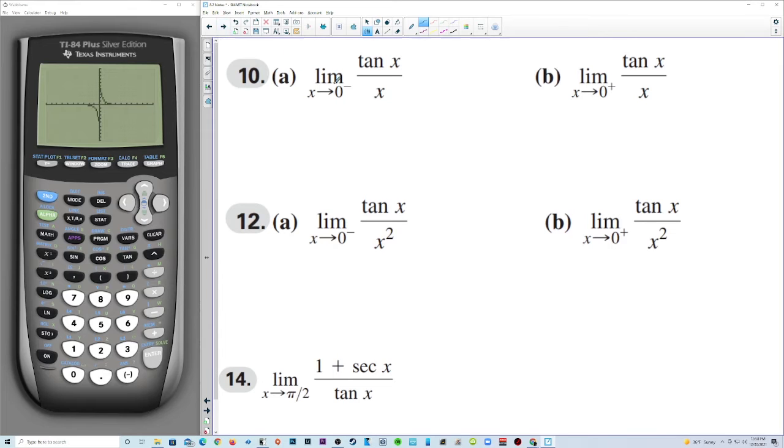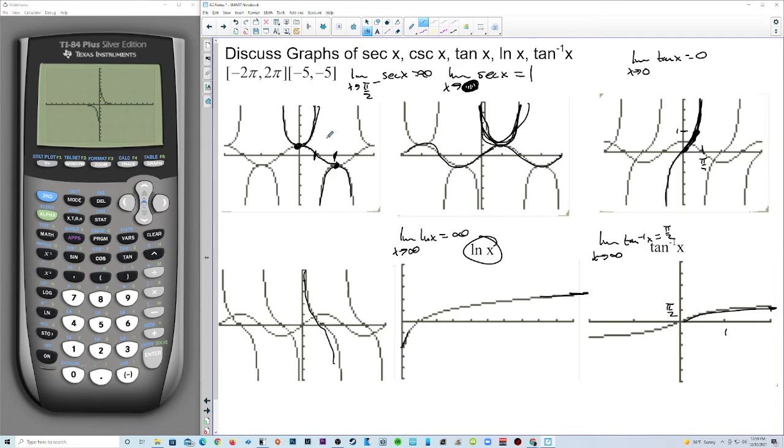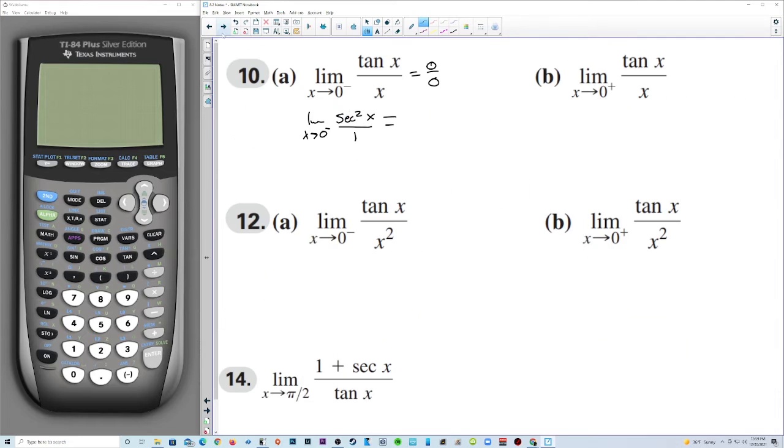All right, well, here's some questions about some trig functions. Limit as x approaches 0 from the left of tangent x over x. This is going to be 0 over 0. So now we have the limit as x approaches 0 from the left of secant squared of x over 1. And secant of 0, which one is secant? This is secant. Secant of 0 is actually 1. So this ends up being 1 over 1. The answer on this one is 1.